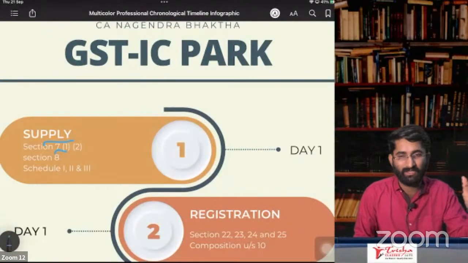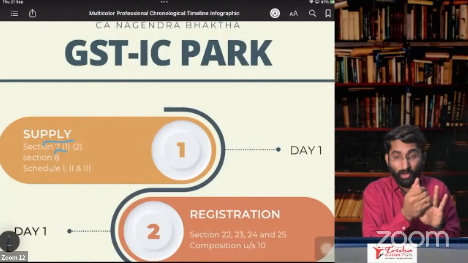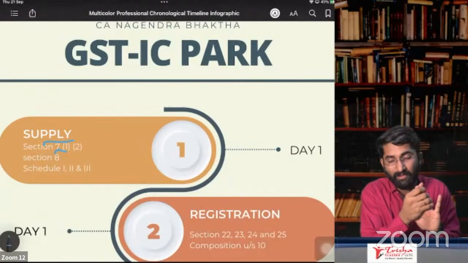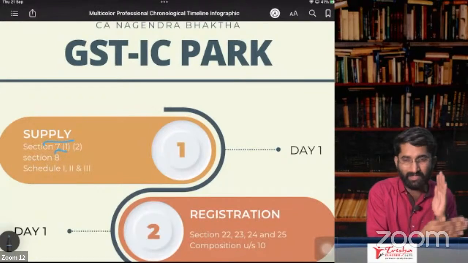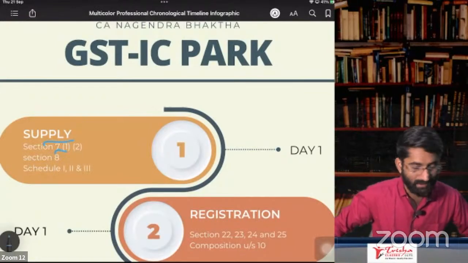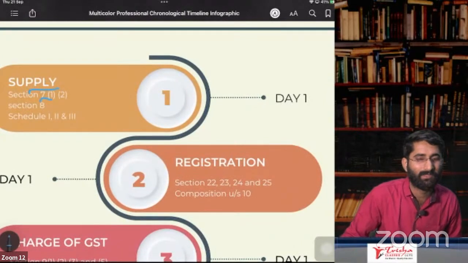What are the 5 conditions? First one, it is importation of service, not for a consideration, from the related person or establishment outside India, and for business purpose. You have to see whether it is business purpose. Yes, so that we discussed in section number 7, subsection 1, clause C. Section number 7, subsection 2.